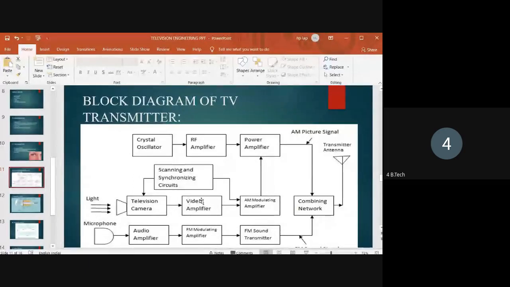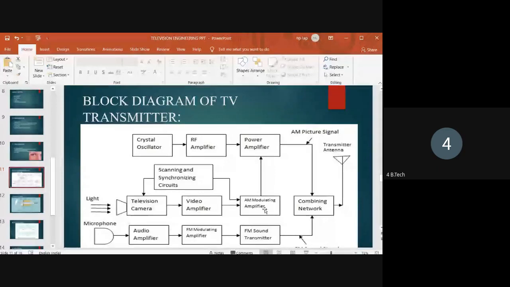The video amplifier amplifies the time-varying voltage or current, and this high frequency video signal is given to the AM modulating amplifier.